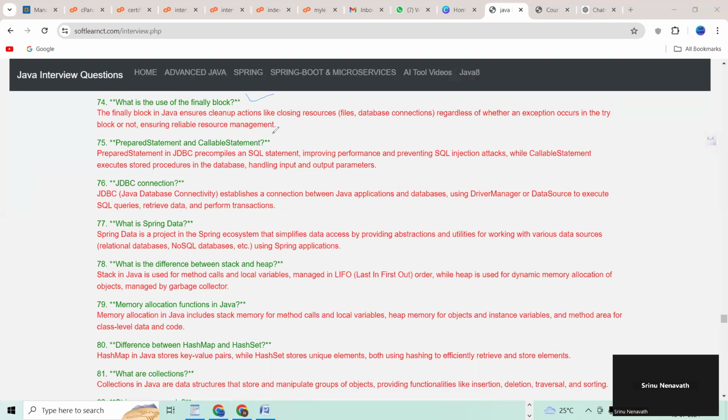What is prepared statement and callable statement? What is JDBC connection? What is Spring Data JPA? This is the Spring Data. 77 question, what is the difference between stack and heap memory? 78 question, memory allocation functionality in Java. 80 question, difference between hash map and hash set, right?